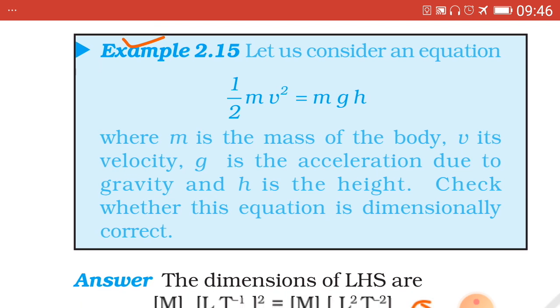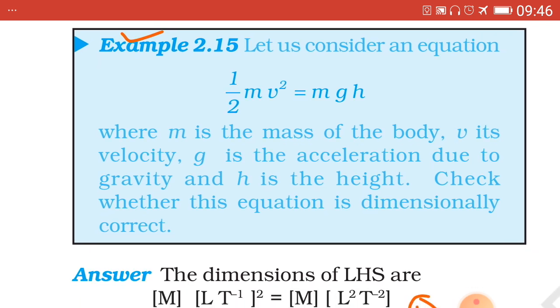Example 2.15. Let us consider an equation 1/2 mv square equal to mgh, where m is the mass of the body, v its velocity, g is the acceleration due to gravity, and h is the height. Check whether this equation is dimensionally correct.